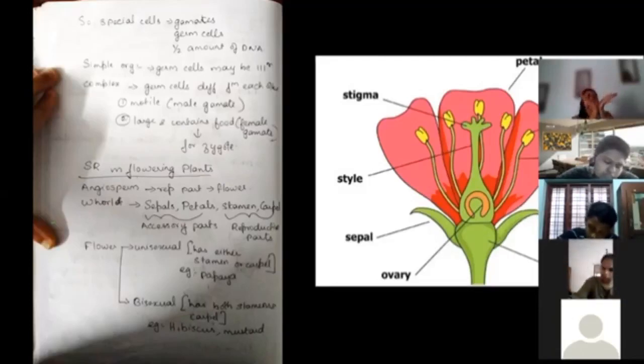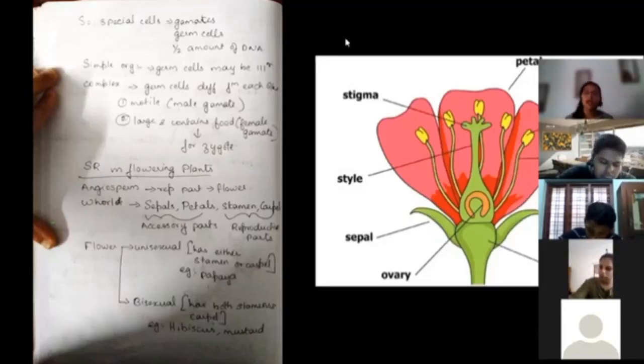When the flower grows, generally the sepal doesn't have any function. Most of the sepals actually fall off when the flower grows, but some flowers do retain the sepal as well. Now sepals are there, and very bright colored petals are there. Petals generally attract the pollinating agents. The bees, butterflies, etc. are attracted by the bright colored petals. So sepals and petals are generally accessory whorls, because they are not directly related to reproduction.